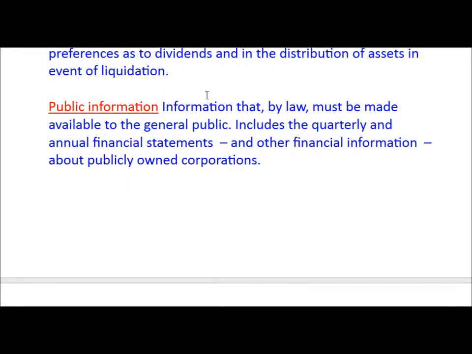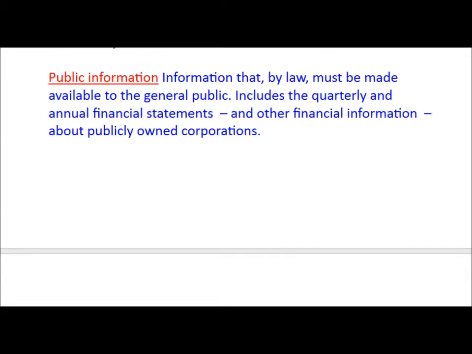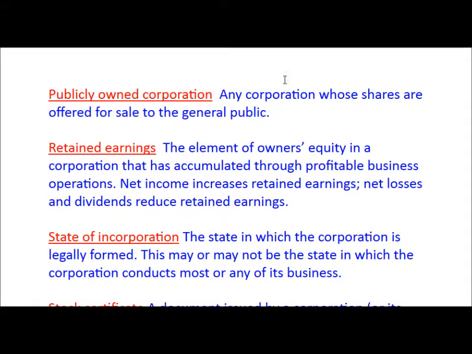What is public information? Information that by law must be made available to the general public, includes the quarterly and annual financial statements and other financial information about a publicly owned corporation. What is a publicly owned corporation? Any corporation whose shares are offered for sale to the general public.